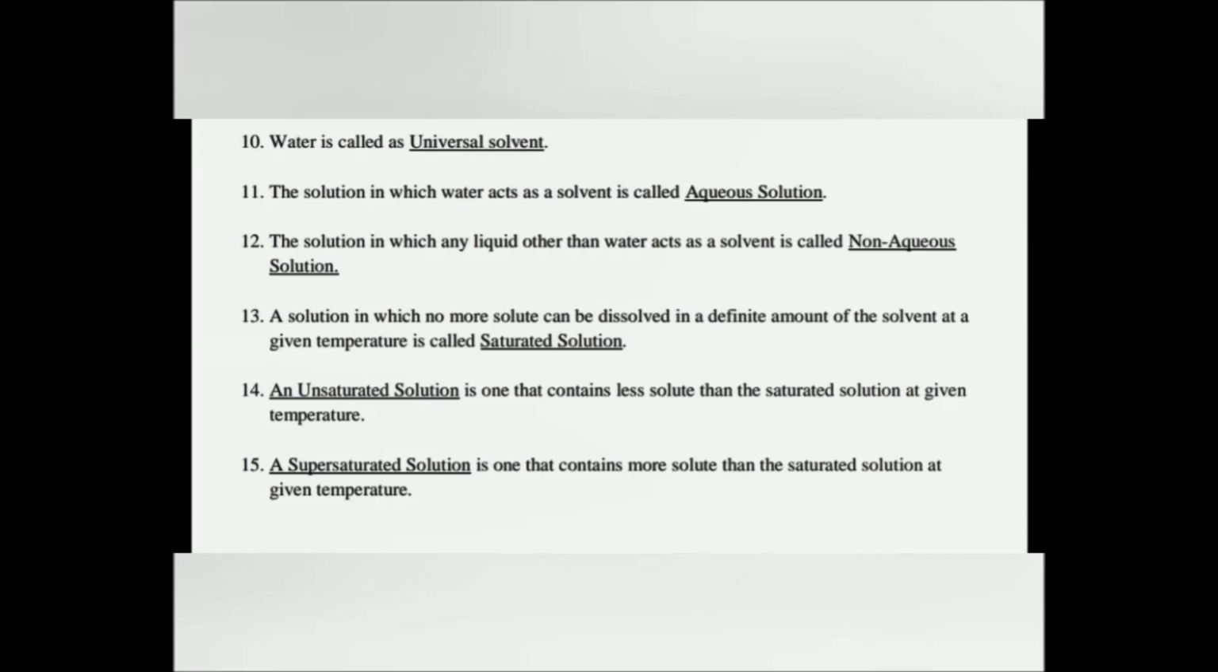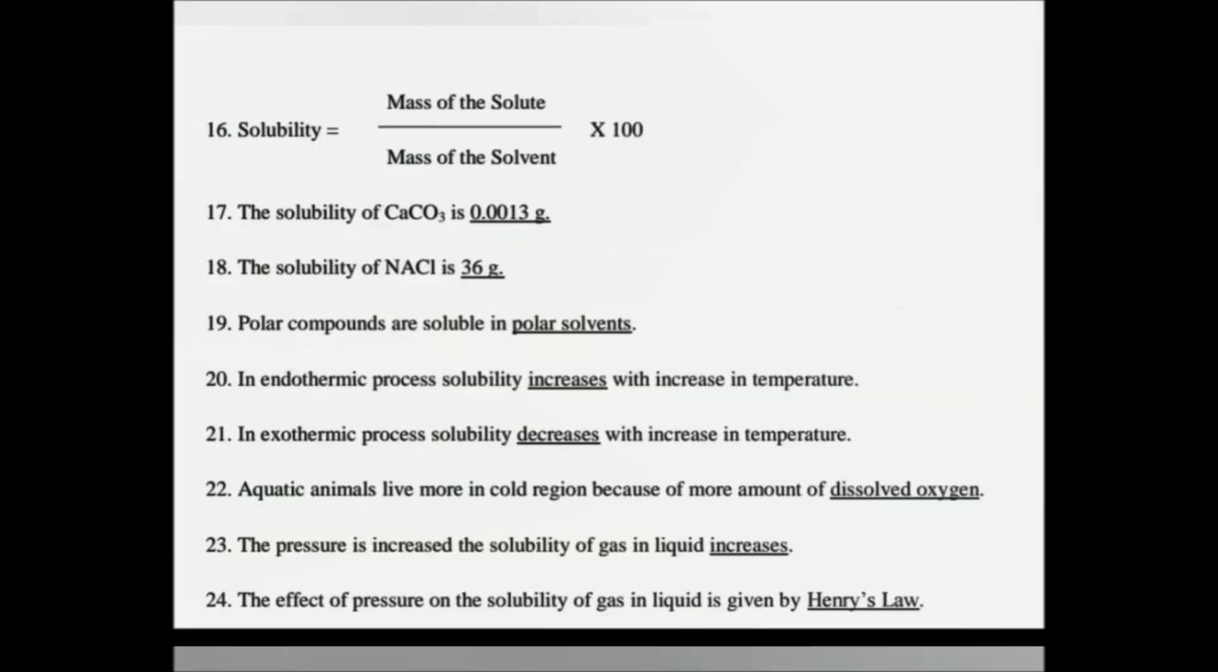A solution in which no more solute can be dissolved in a definite amount of the solvent at a given temperature is called a saturated solution. An unsaturated solution is one that contains less solute than the saturated solution at a given temperature. A supersaturated solution is one that contains more solute than the saturated solution at a given temperature.